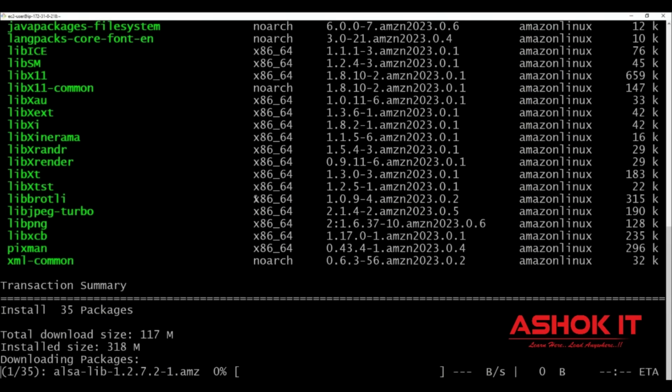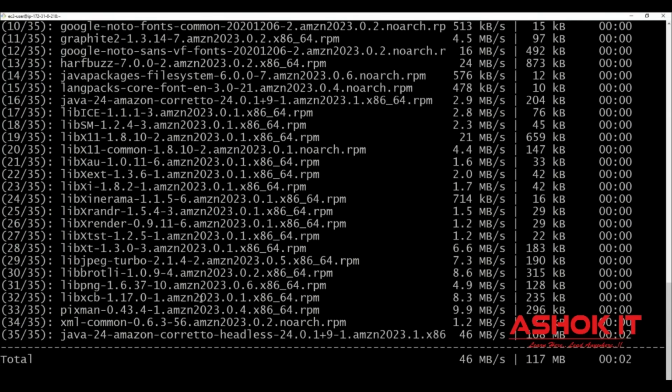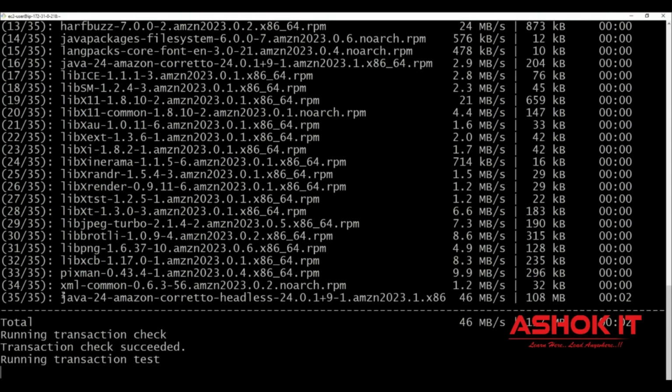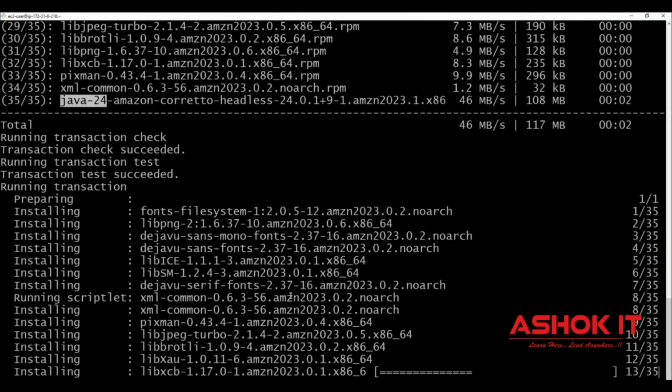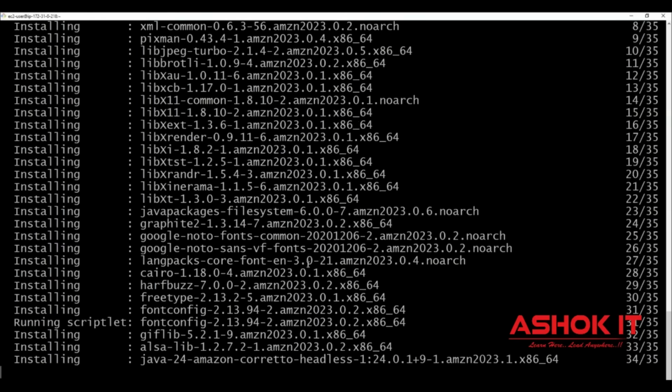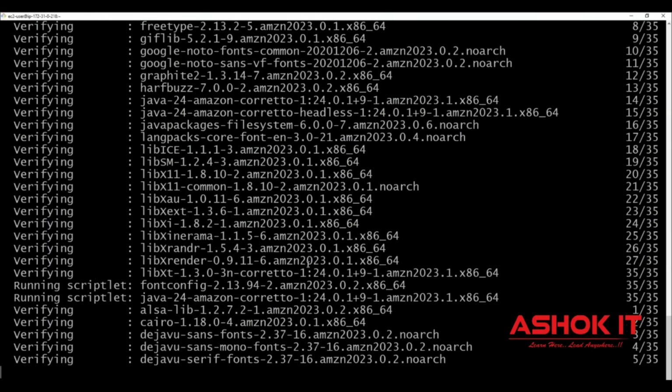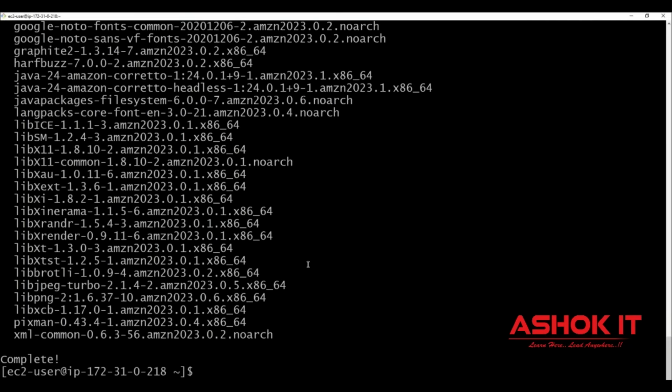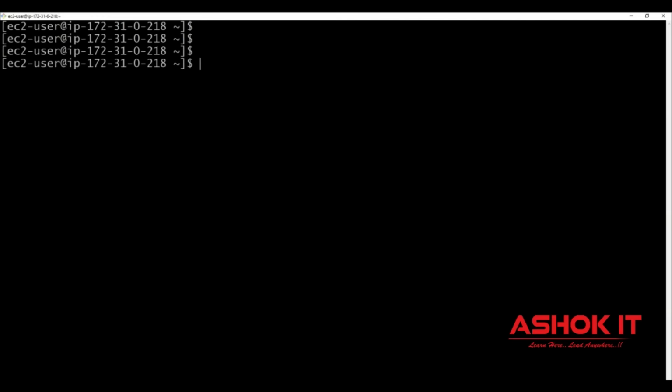Good. Now it is trying to download and install Java software. The latest version of Java, it is installing Java 24. You can install a particular version of Java also by specifying that version's package name. For every version, one name will be available. So here I used yum install java. So the latest version is installed. Now check the Java version.